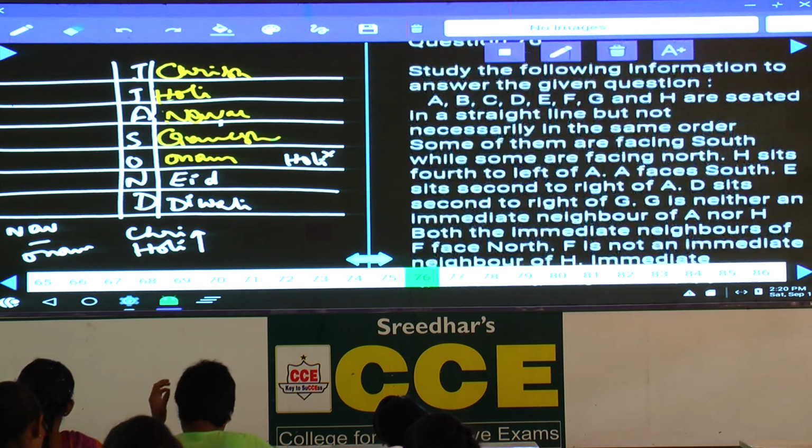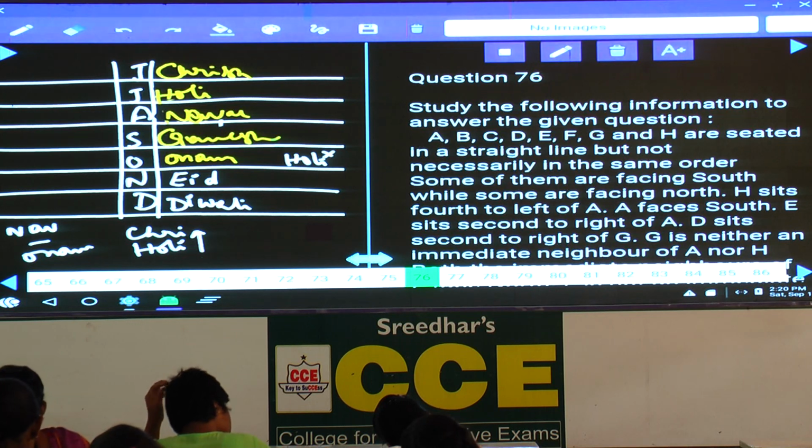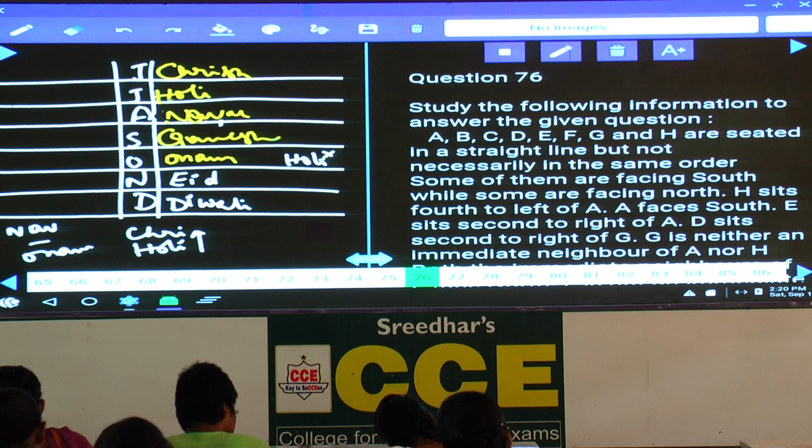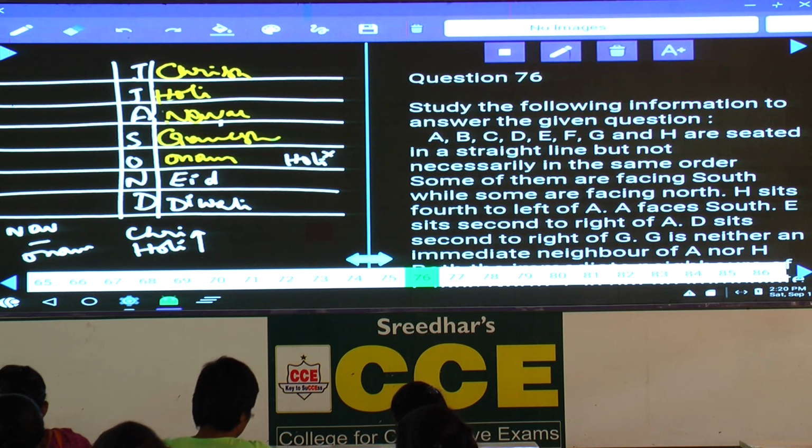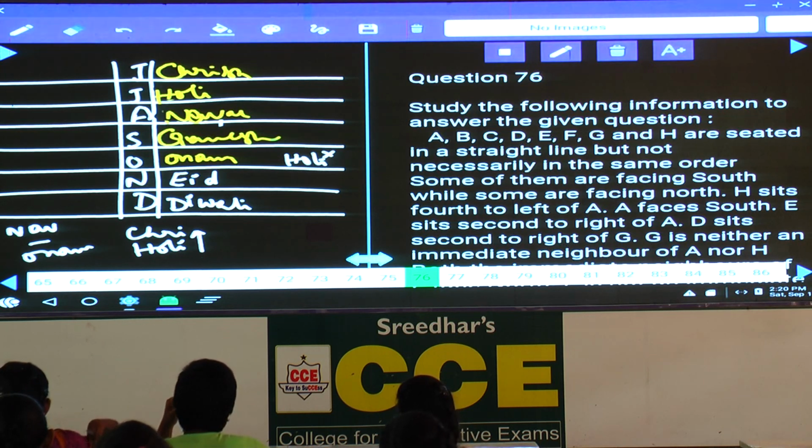Yes, after this 71 to 75, next one is 76 to 80. Now in this 76 to 80, how many persons are there? There are 8 persons. A, B, C, D, E, F, G and H are the 8 persons, seated in a straight line but not necessarily in the same order. And some of them are facing south while some of them are facing north.